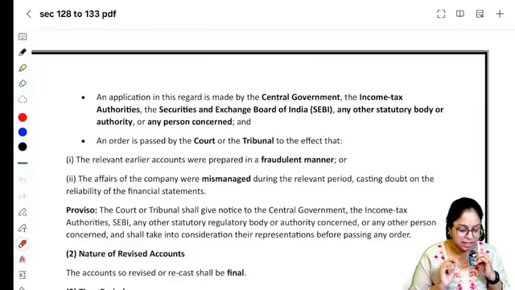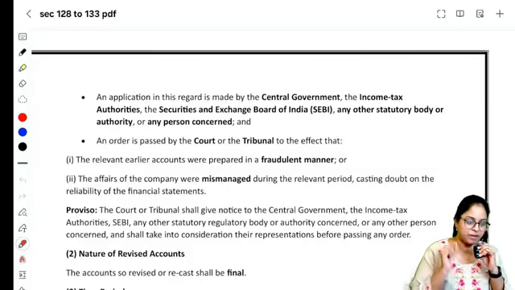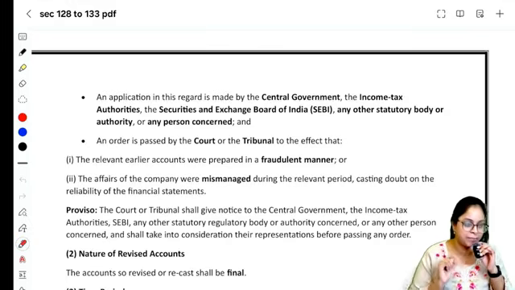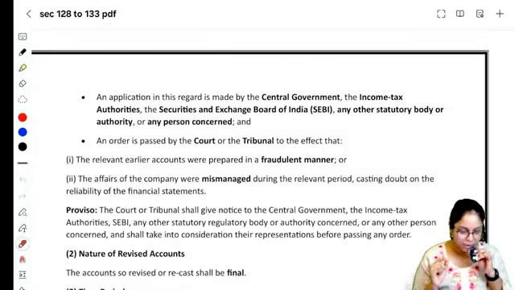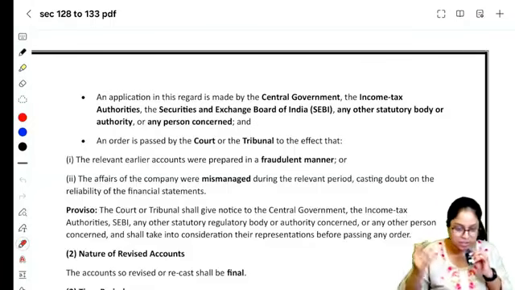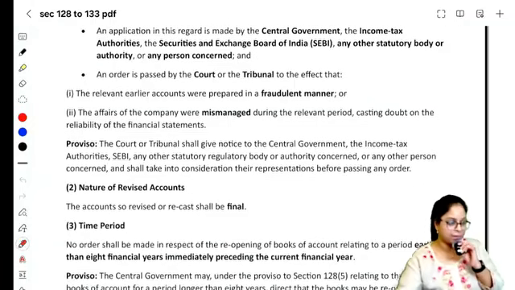Why will that concerned person or SEBI or income tax authority go and apply? Because they think that the financial statements are prepared fraudulently or there was a mismanagement during the time when the financials were prepared. How many years old financials can be opened? Last 8 years old financials can be opened, or any other longer period.